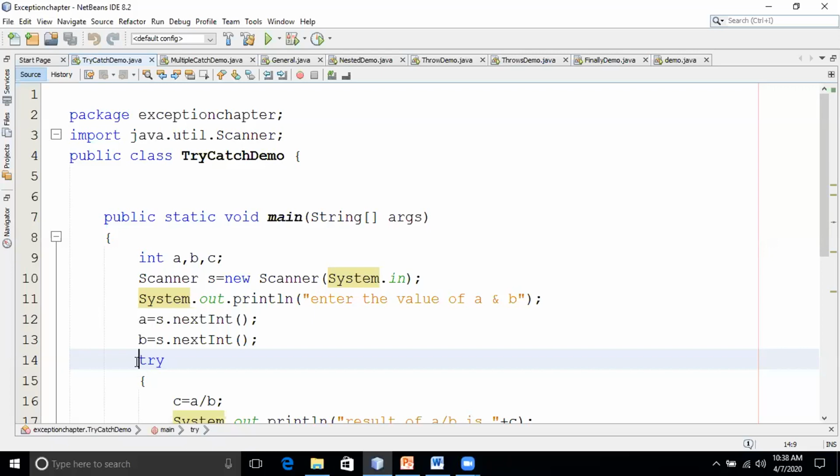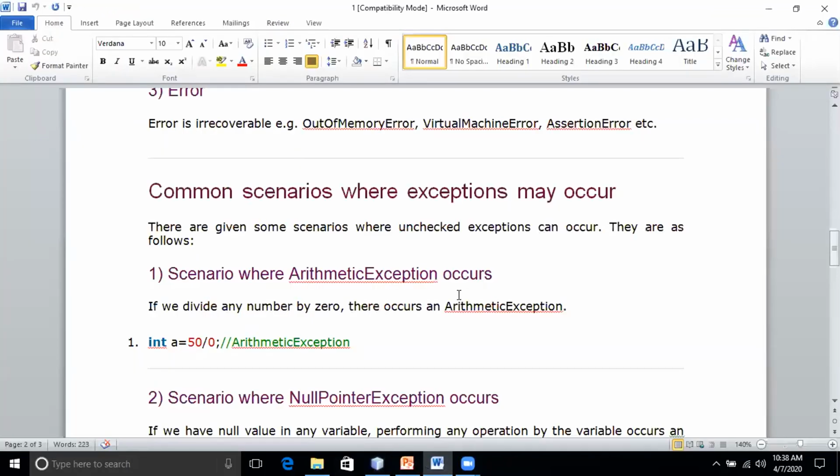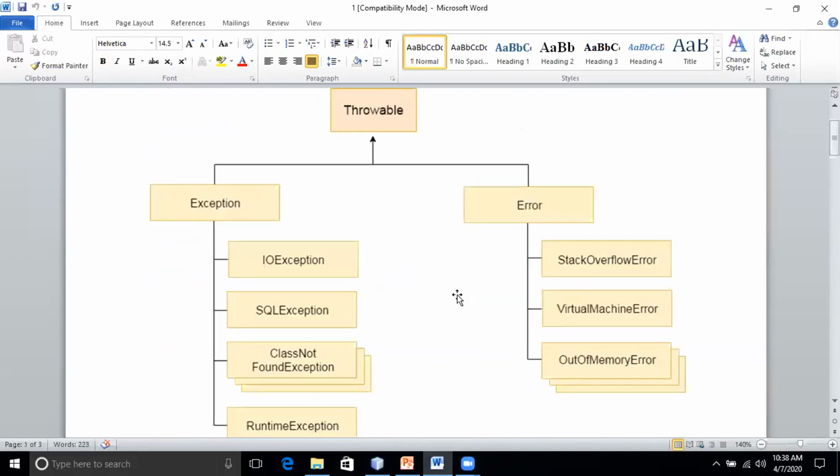What type of exception will it throw? Have you come across this? Last class ma'am has taught all this, right? Throwable is the base class for all exceptions. We have two types of exception: one is checked, the other is unchecked exception.